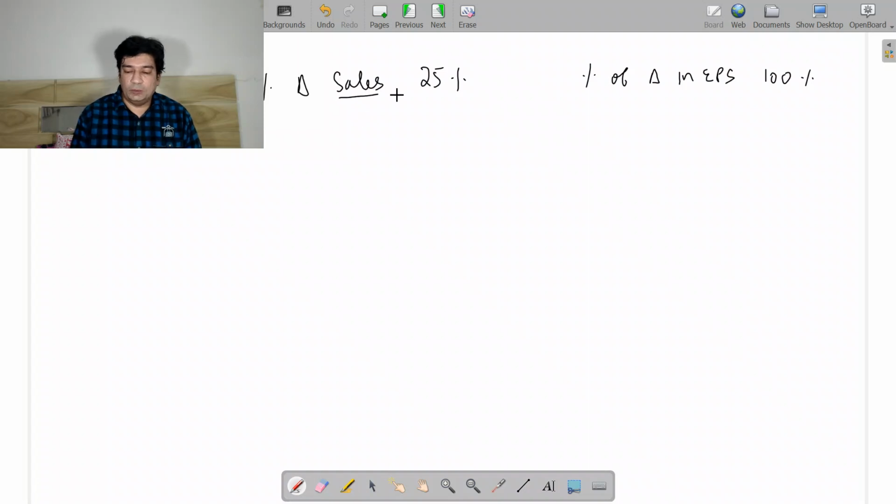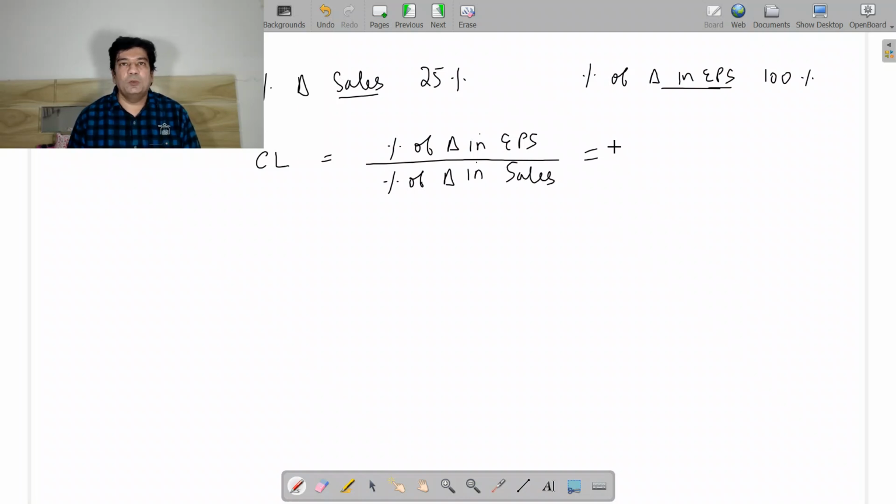Now you have sales, you have change in your EPS, so you have to use this formula, combined leverage. That is the formula, percentage change in your EPS divided by percentage change in your sales. Your EPS has been wiped off to the extent of 100%. There is a decline in sales by 25%, so 100 divided by 25. So I have a combined leverage of 4.